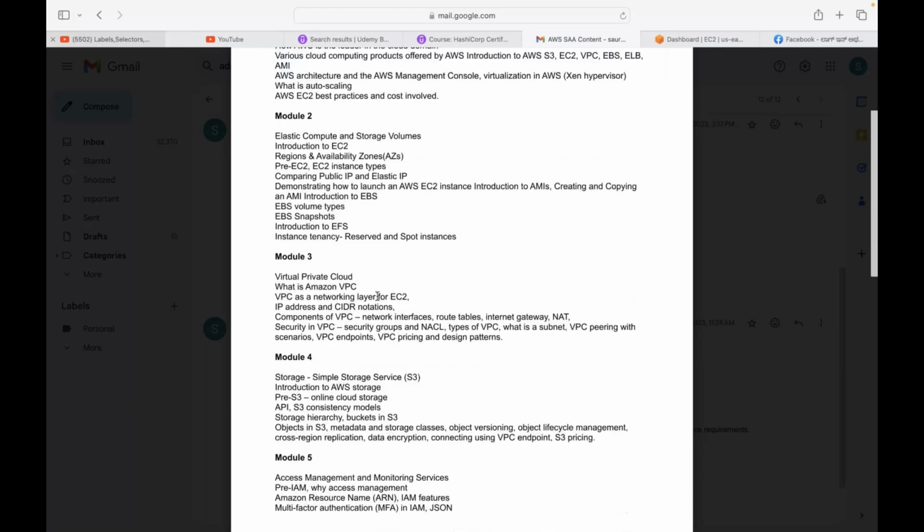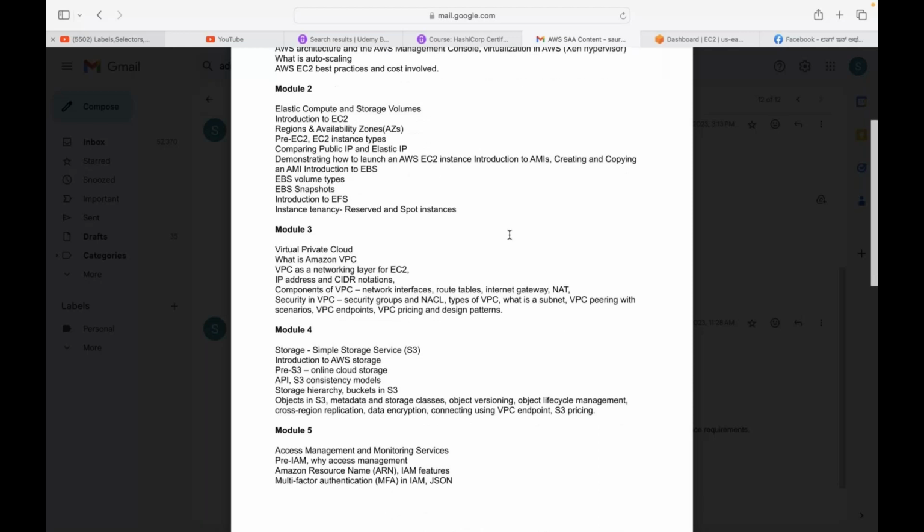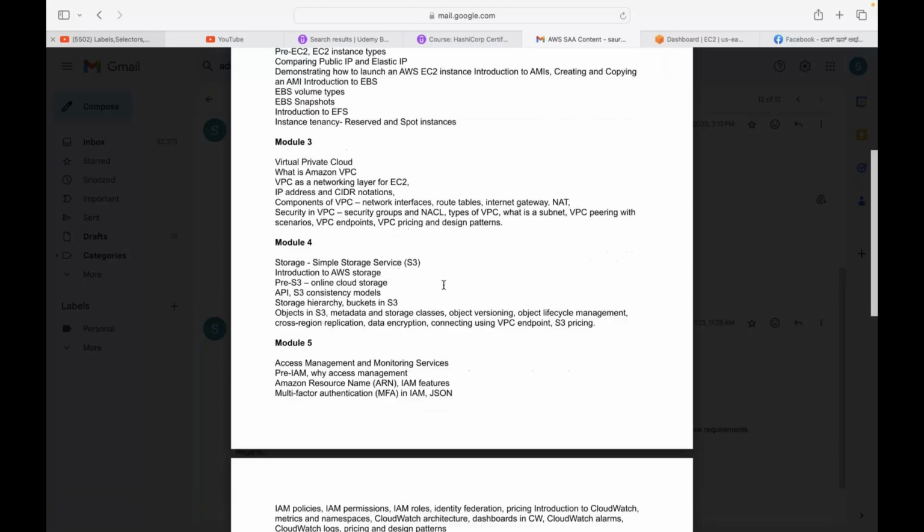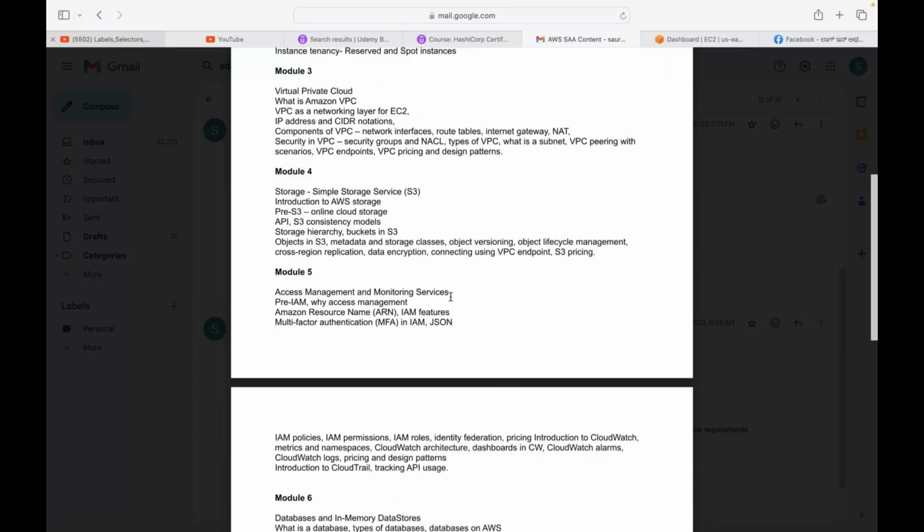Then in module 3 we will cover the most important section of this course, which is VPC, virtual private cloud. What is virtual private cloud and how it works, why we need our own virtual private cloud. This we will cover. Then we will cover storage. What is S3? S3 means simple storage service. What kind of storage service is there, and how you can use it.